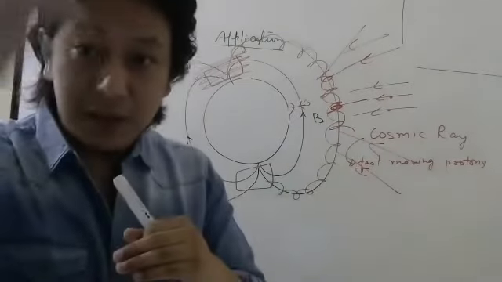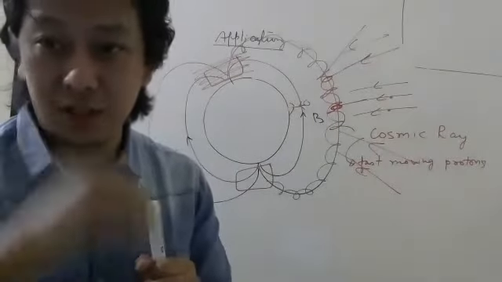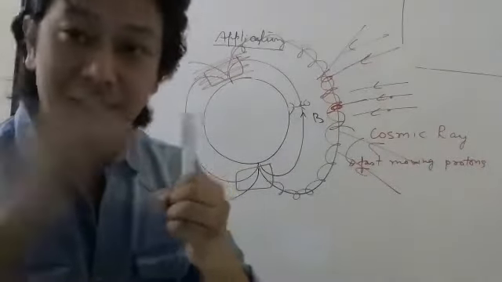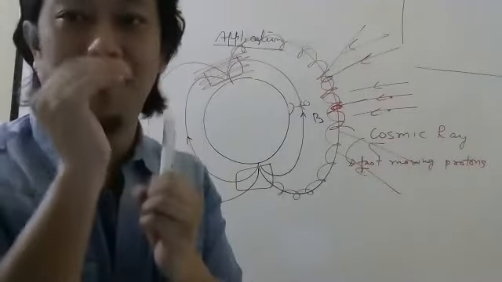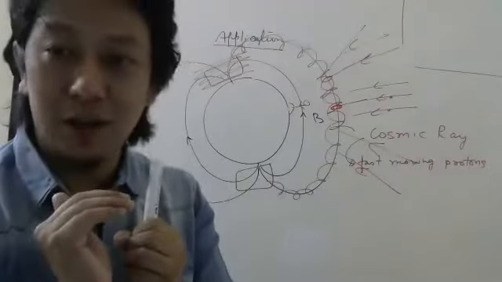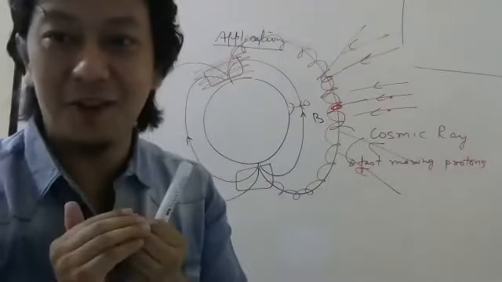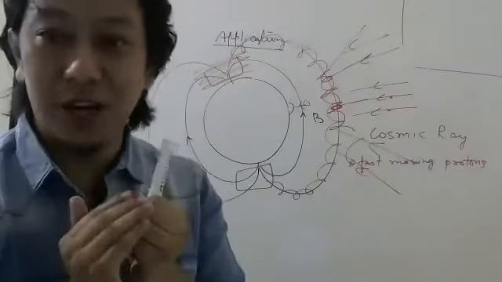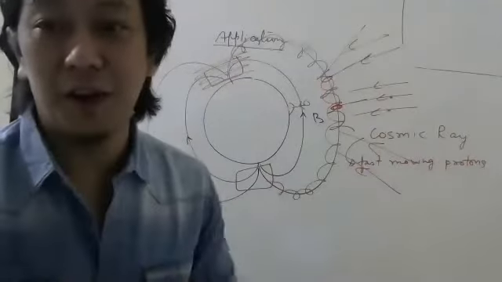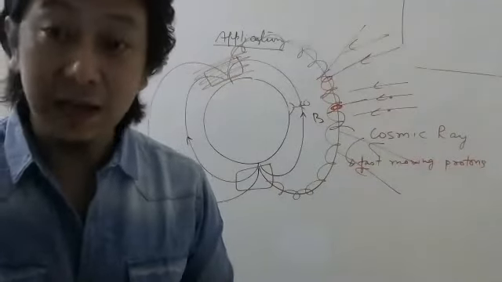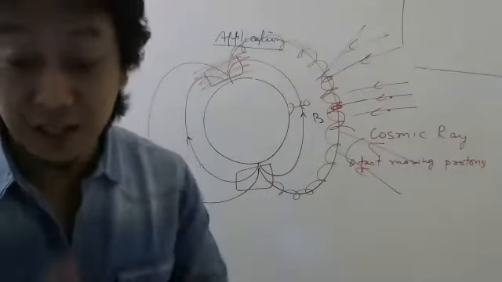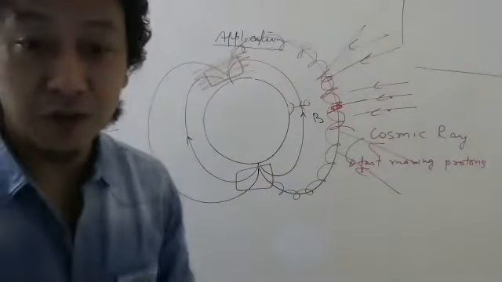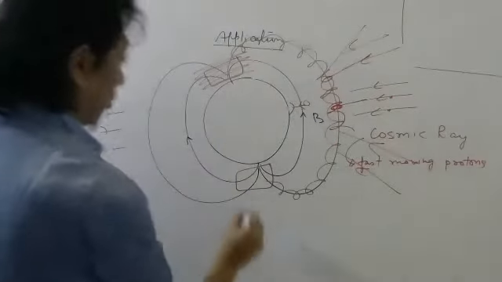When they hit the molecules of the atmosphere, oxygen and nitrogen, they get excited. When they get excited, the electrons go to a higher level. When they come down to a lower level after excitation, they emit the energy in the form of light. And depending on the kind of molecules, you will see colors. I hope all of you know that this is what is called auroras.